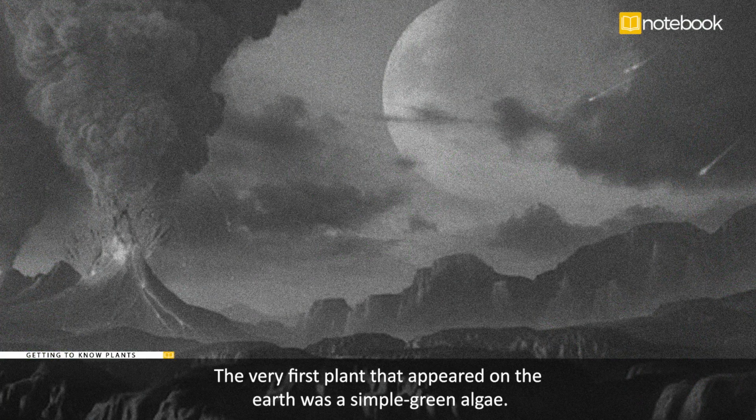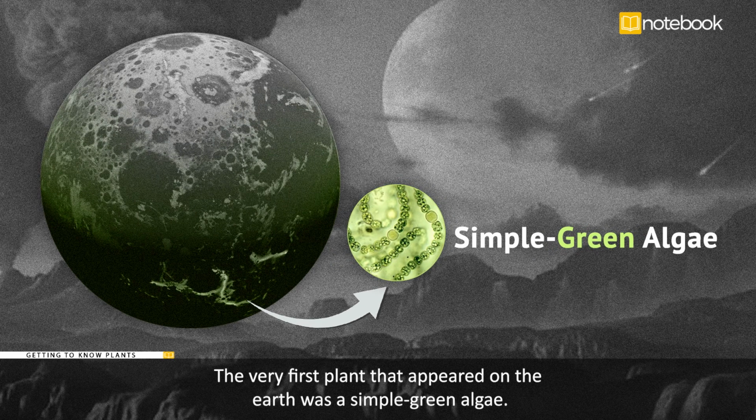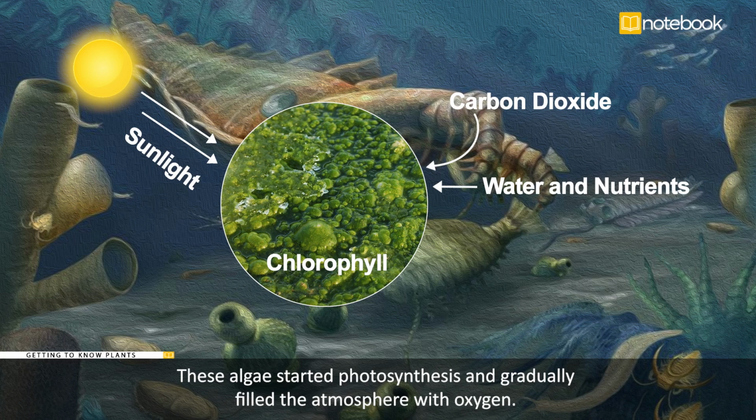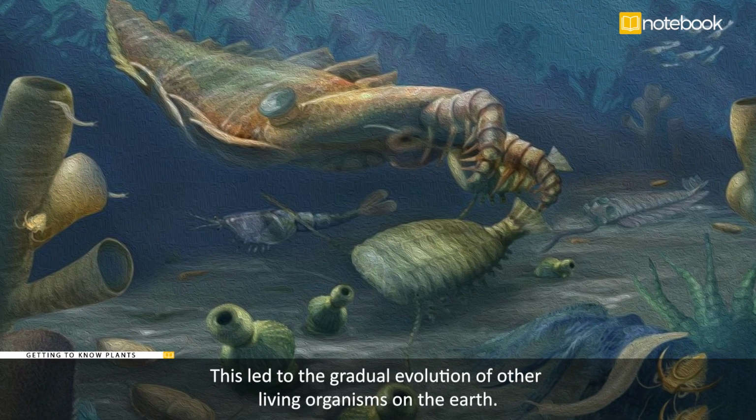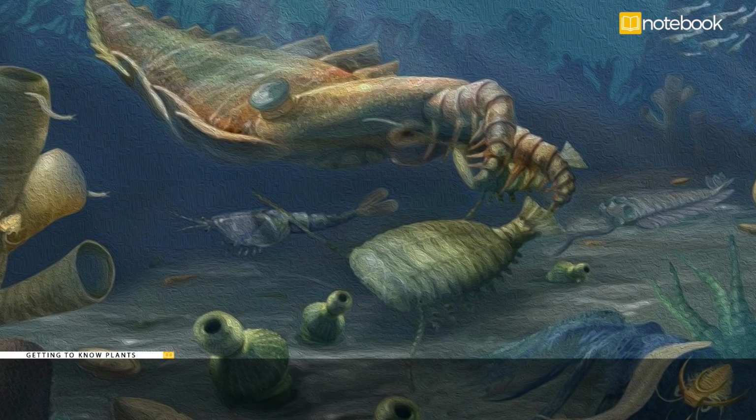The very first plant that appeared on the earth was a simple green algae. These algae started photosynthesis and gradually filled the atmosphere with oxygen. This led to the gradual evolution of other living organisms on the earth.